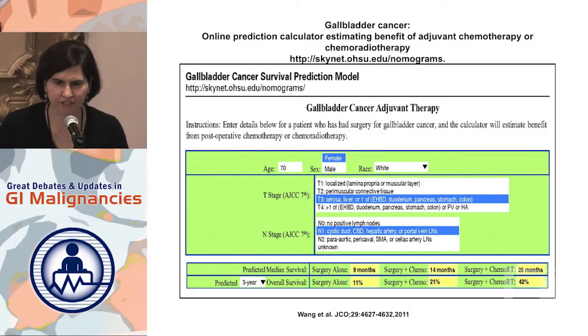Nonetheless, they made a very nice nomogram that you can use to plug in features of your patient, and it will give you basically outcomes with surgery alone, surgery plus chemotherapy, and surgery plus chemo-RT. And again, if you do play with this nomogram a little bit, you'll see that most people do the best with chemo-RT, interestingly.